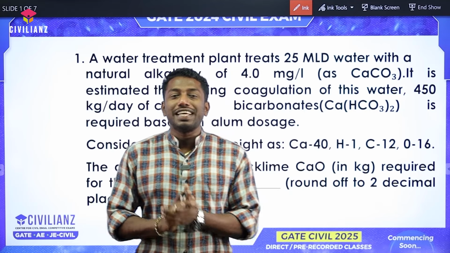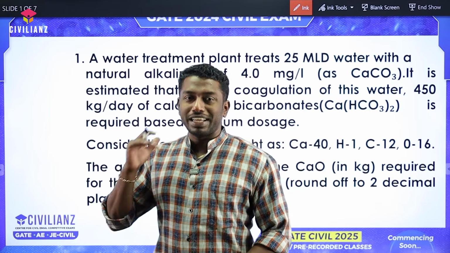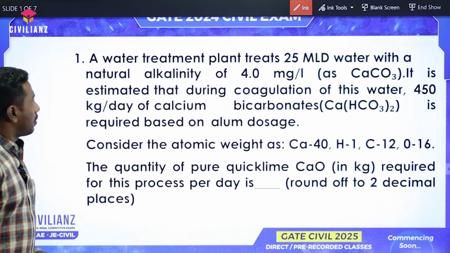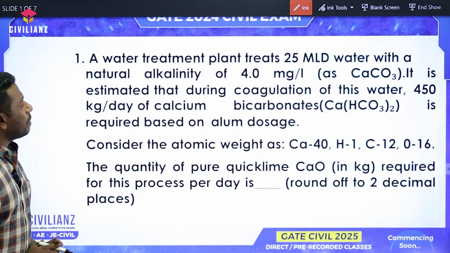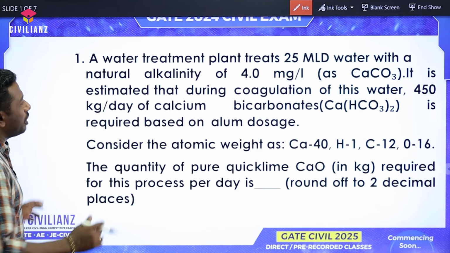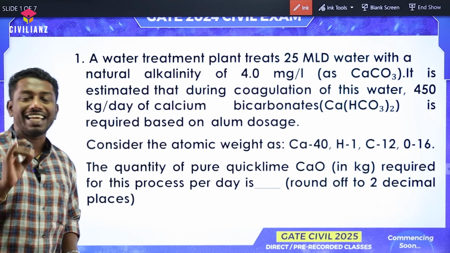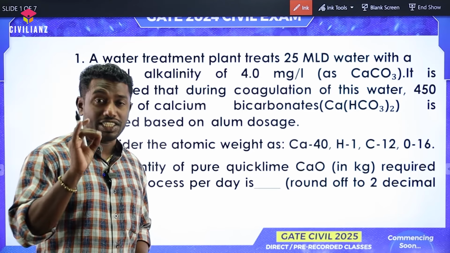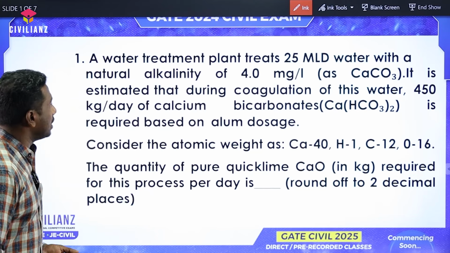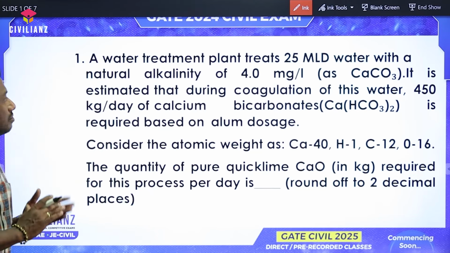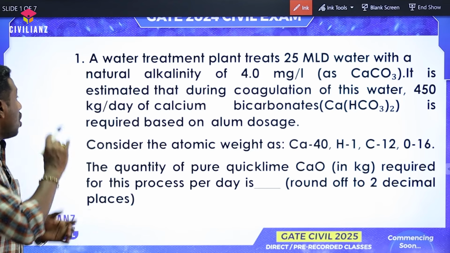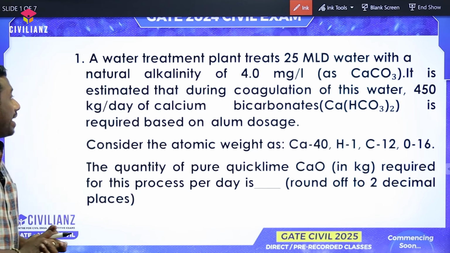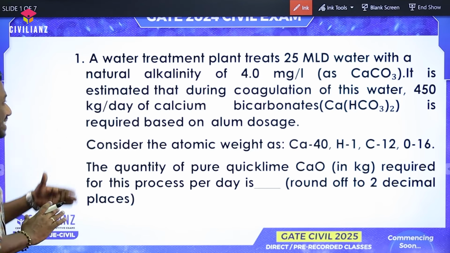Okay, let's move on to the environmental questions. Let's begin with this question from coagulation. A water treatment plant treats 25 mld of water with natural alkalinity of 4 milligram per liter. It is estimated that during coagulation of this water, 450 kilogram per day of calcium bicarbonate is required.